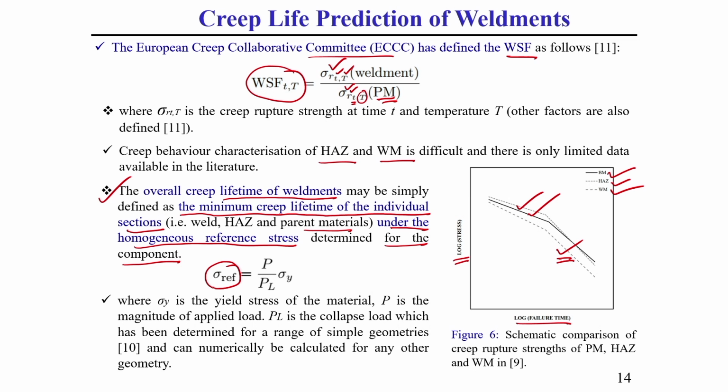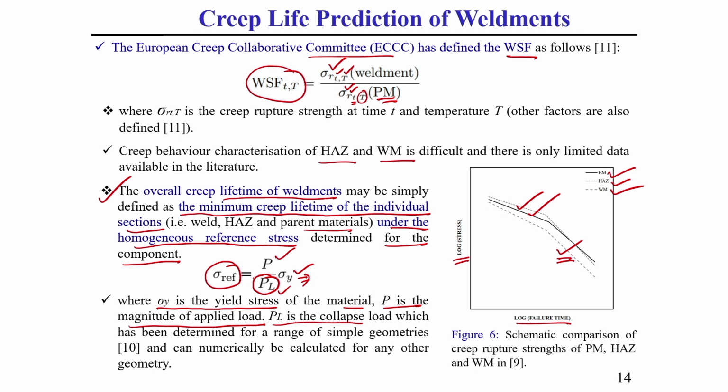This reference stress is equal to P by PL into sigma y. Here sigma y is the yield stress of the material, P is the magnitude of the applied load, whatever load we are applying for the creep test, and PL is the collapse load. That means the load at which the rupture or collapse of that specimen takes place is called the PL load. So, the ratio of P by PL into sigma y is known as the reference stress.